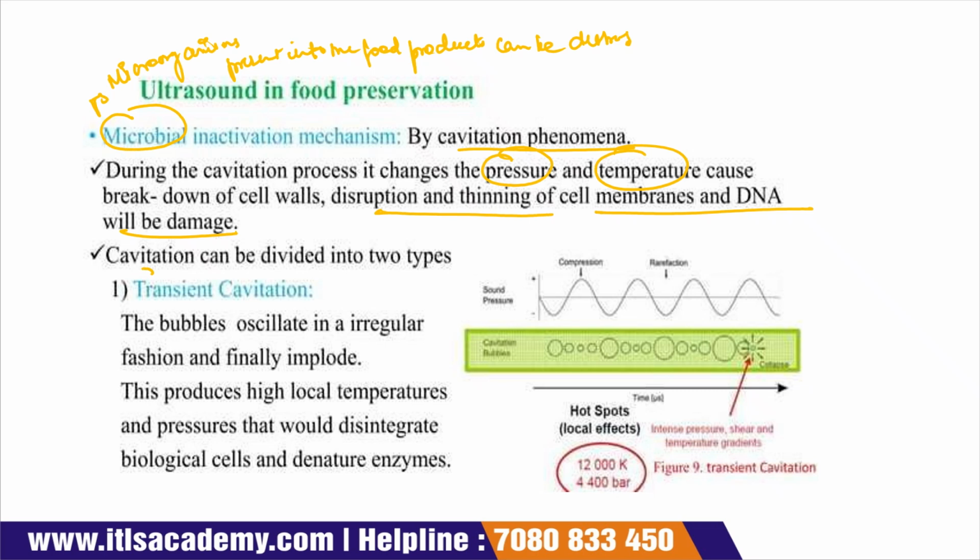The first one is transient cavitation. In this type of cavitation, the bubbles accelerate in an irregular fashion, due to which they finally implode. Then a high local pressure and high temperature are produced, due to which biological cells are disintegrated and the enzymes present in them also become denatured.